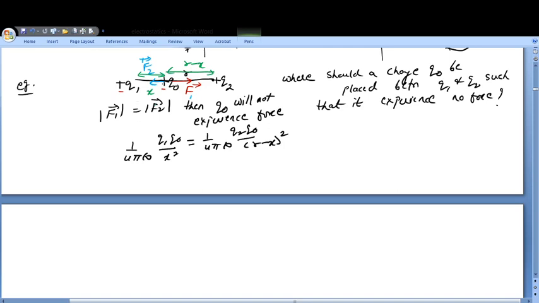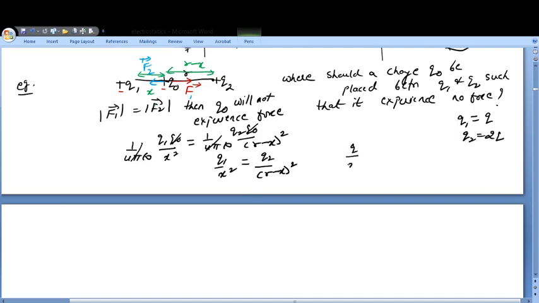So the forces will get cancelled because they are in opposite directions, and if their magnitudes are the same, then the net force is definitely going to be 0. So you can see here Q naught and Q naught will cancel out, and this 1 upon 4 pi epsilon will cancel out. So here you will have Q1 upon x square is equal to Q2 upon (r minus x) the whole square. Say Q1 is equal to Q and Q2 is equal to 2Q, so what will be the answer?